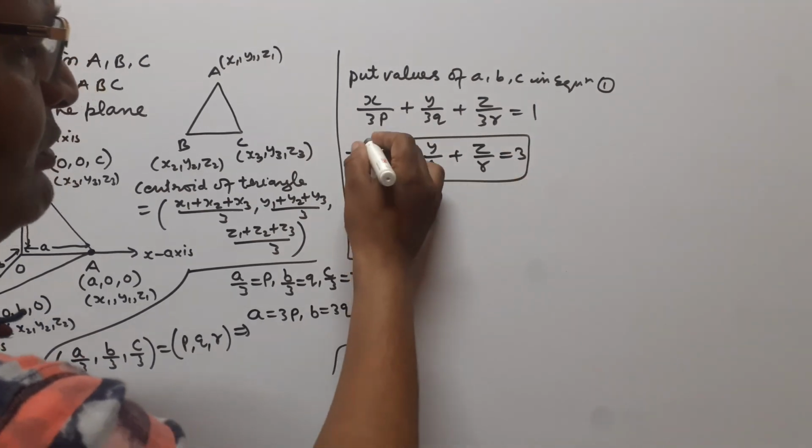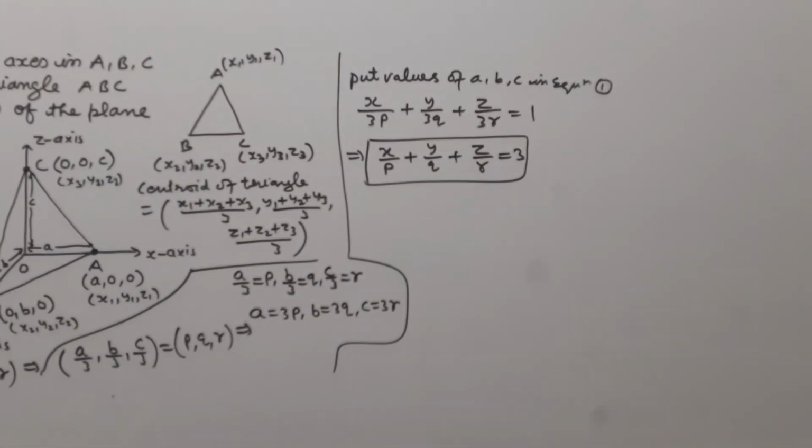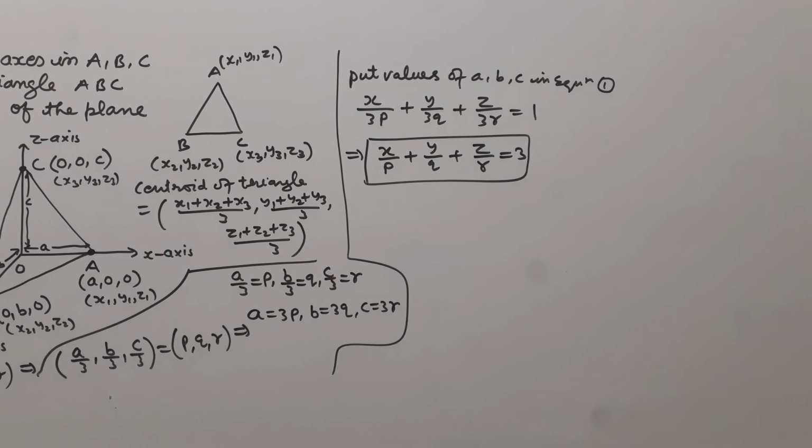So this is the equation of the plane which meets the coordinate axes at points A, B, C and whose triangle ABC has its centroid at the point (p, q, r).